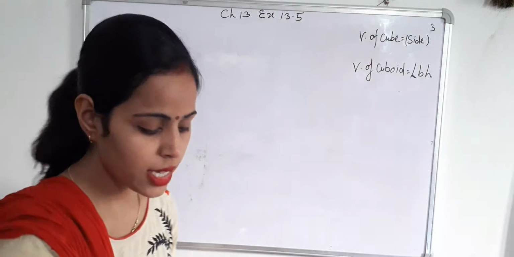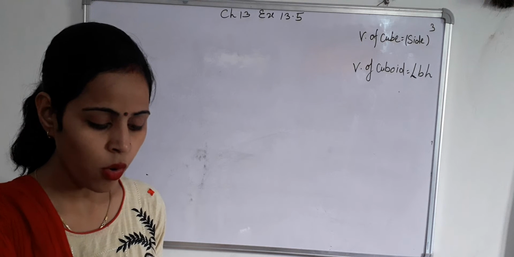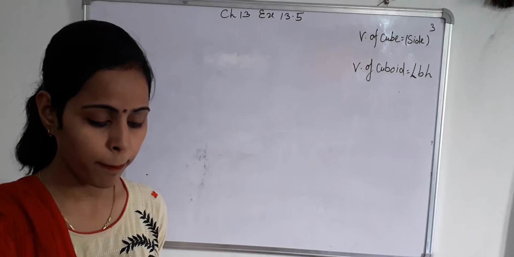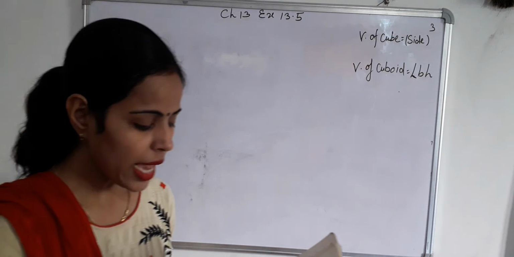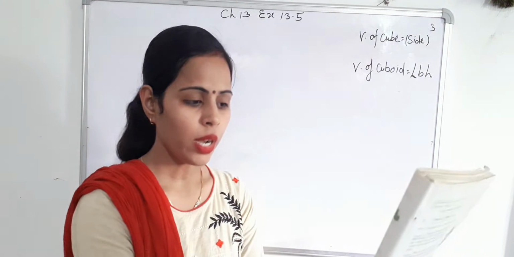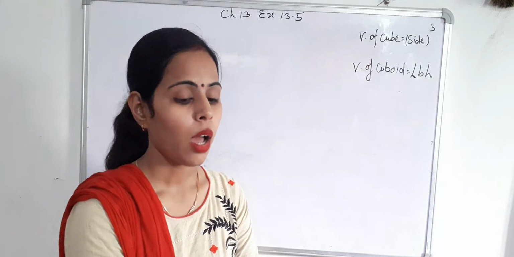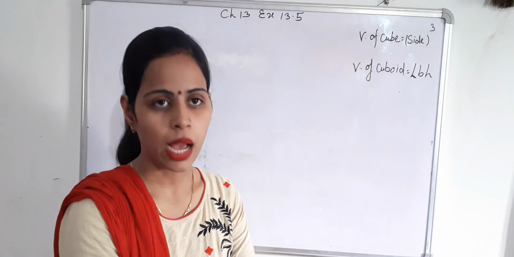Question number 6: a village having a population of 4,000 requires 150 liter of water per head per day. It has a tank measuring 20 meter into 15 meter into 6 meter. How many days will the water of this tank last?